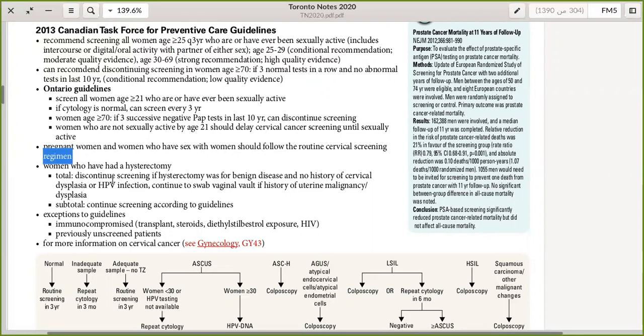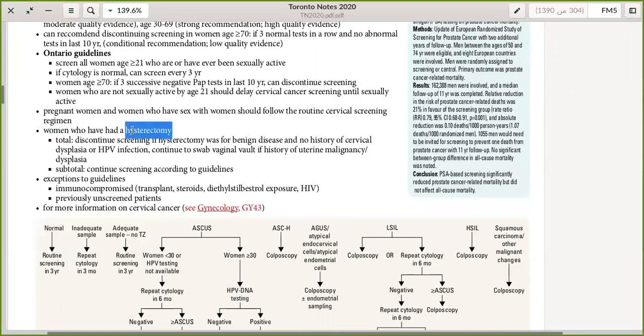Okay, so let's move on. Women who had a hysterectomy, we will divide into either total hysterectomy or subtotal hysterectomy. For the total hysterectomy, was it for a benign disease or for a malignant disease? If the patient had a hysterectomy for a benign disease and no history of cervical dysplasia or HPV infection, we will discontinue screening. If the hysterectomy was for malignancy, then we will do the screening for the vaginal vault. Let me repeat this again.